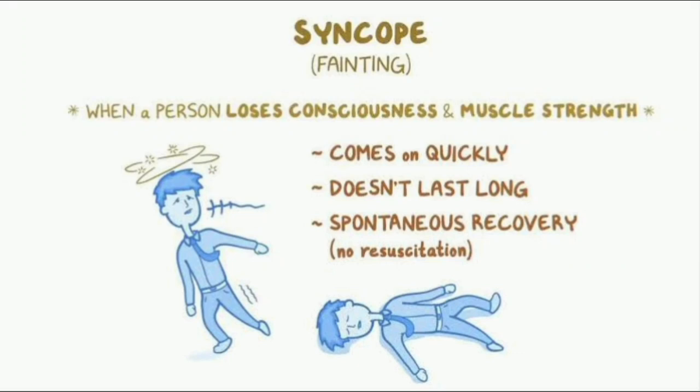So, syncope history comes up recently in 2024, and how can we take the history? Syncope: the child in school suddenly becomes unconscious or falls down. The syncope criteria are that a person loses consciousness and muscle strength comes and goes quickly, does not last long, with spontaneous recovery and no resuscitation required. So it's spontaneous recovery within a few moments.